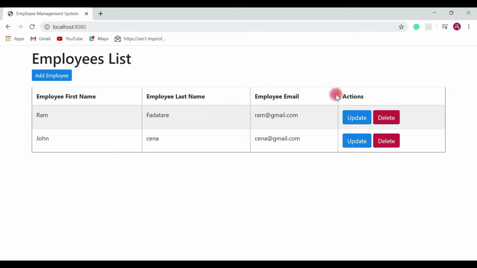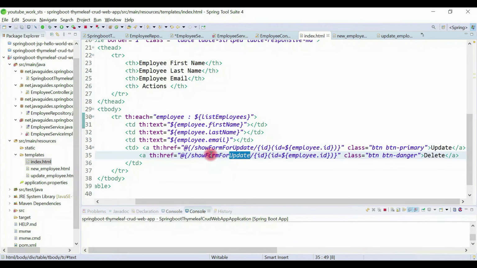Now the second step is we need to provide a method handler to handle the delete request, right? So let's go ahead and implement a method handler. Before that, look here, this is the delete request, so let's change it to delete employee. And look at this ID. Basically we get the employee ID from the employee object and plug in the ID. This is the syntax to bind the ID in Thymeleaf. And look here, the at symbol basically represents the context path of our application. Okay, so this is the delete button.